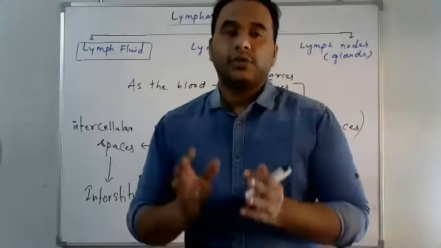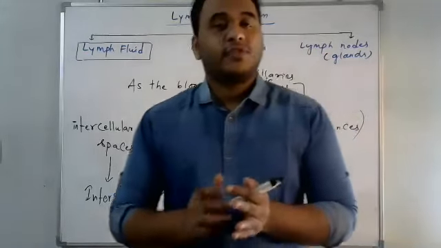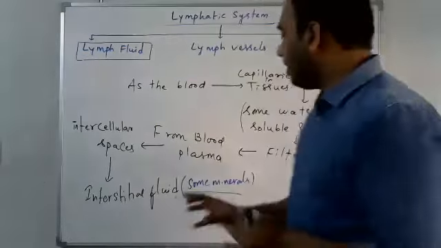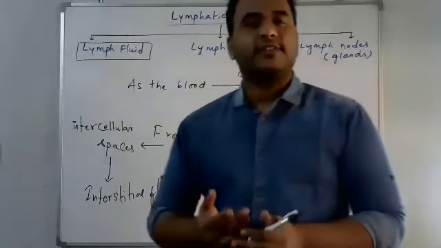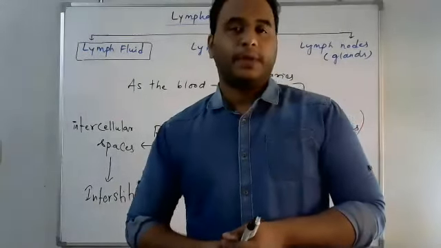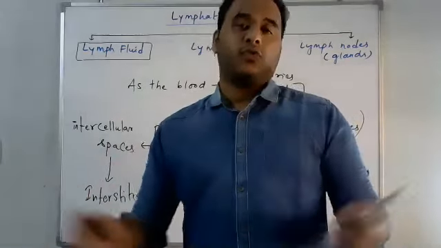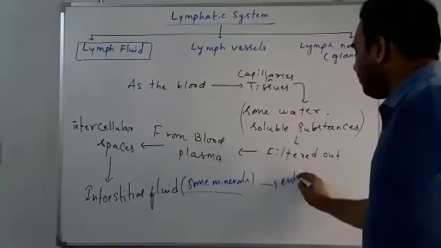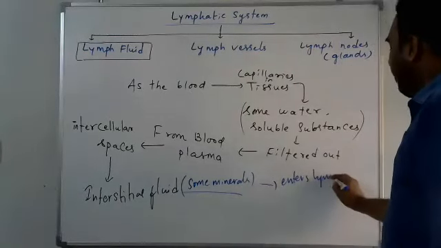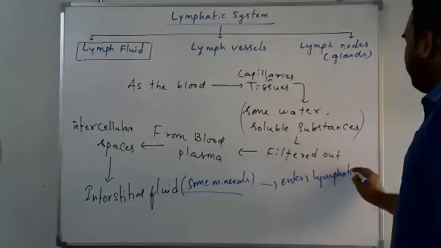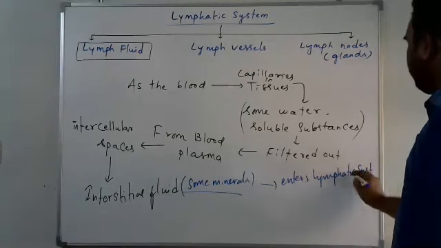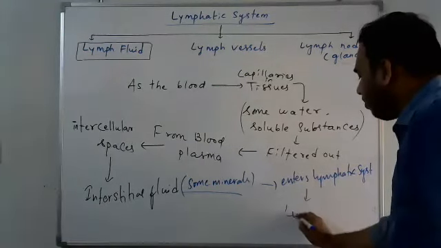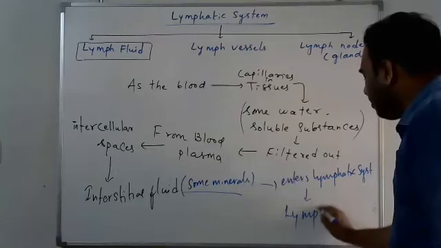So lymph is a colorless fluid, because there is no hemoglobin or any pigments. That's why it is colorless. It enters the lymphatic system and becomes a fluid called lymph.